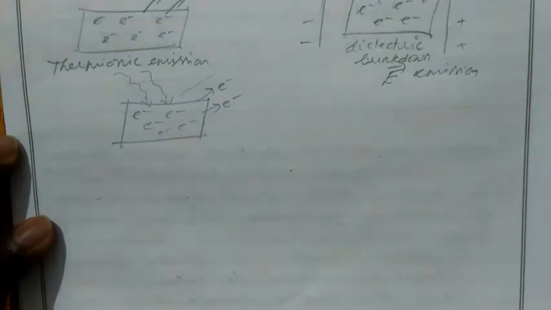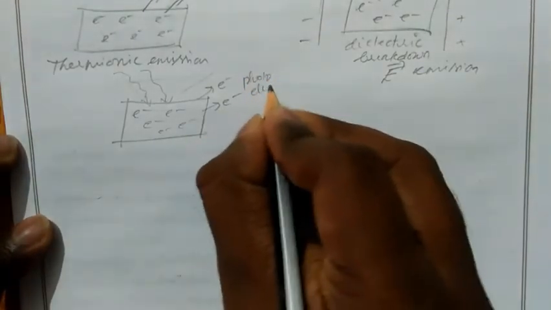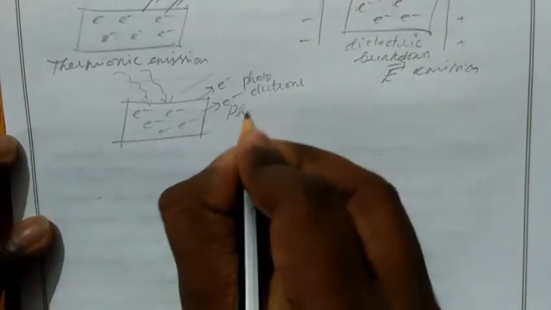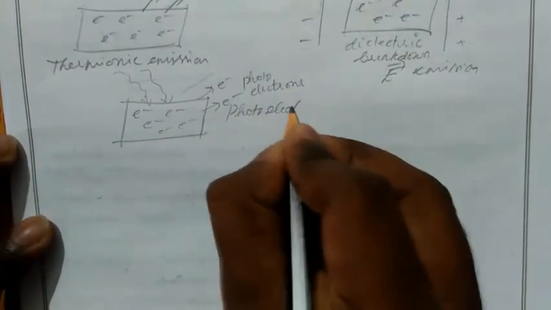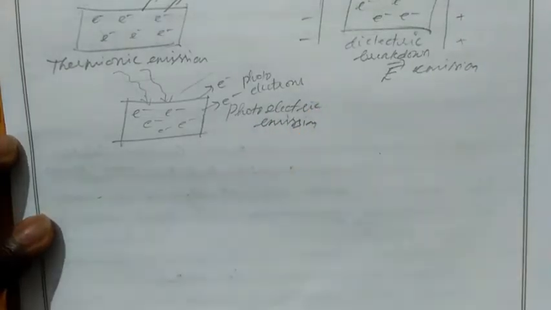This type of electron emission caused by photons, or light, is known as photoelectric emission. These electrons are photoelectrons.